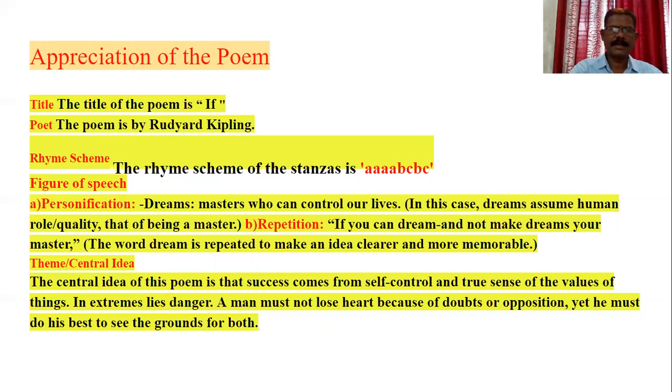Theme or central idea. The central idea of this poem is that success comes from self-control and a true sense of the values of things. In extremes lies danger. A man must not lose heart because of doubts or opposition, yet he must do his best to see the grounds for both.